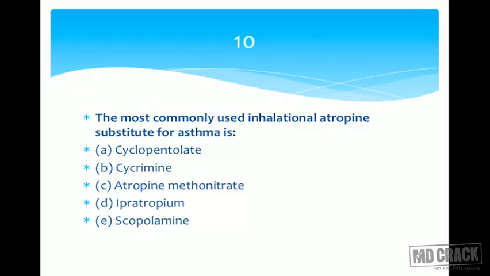So the right choice for this last question, question number 10, is going to be ipratropium. It is used by inhalation. It's a bronchodilator and its mechanism of action is the same as atropine, it is going to block the muscarinic receptors.